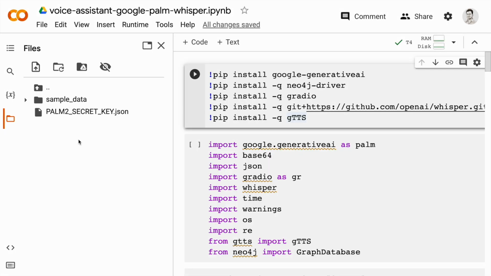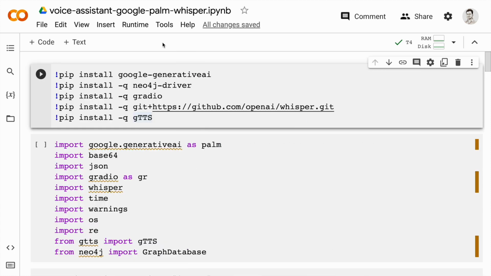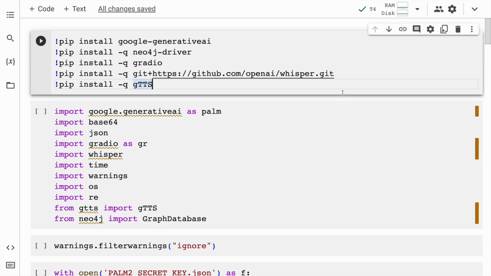The other thing that I want to mention is that I have my PaLM secret key in the form of a JSON file already up and running in my Google Colab session. So you too can create a JSON file with the API key and upload it the way I have uploaded. Now that the entire background piece is up and running, I'll quickly carry out